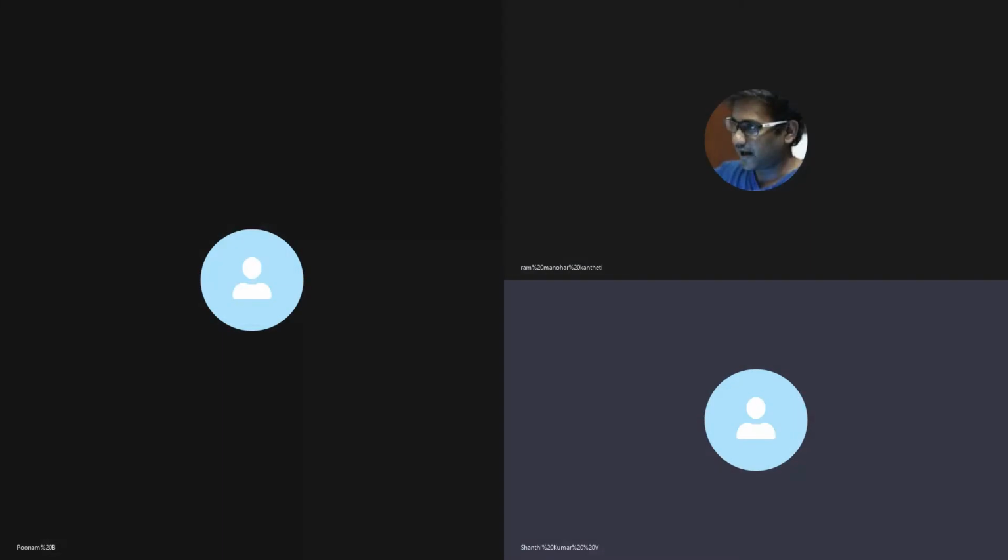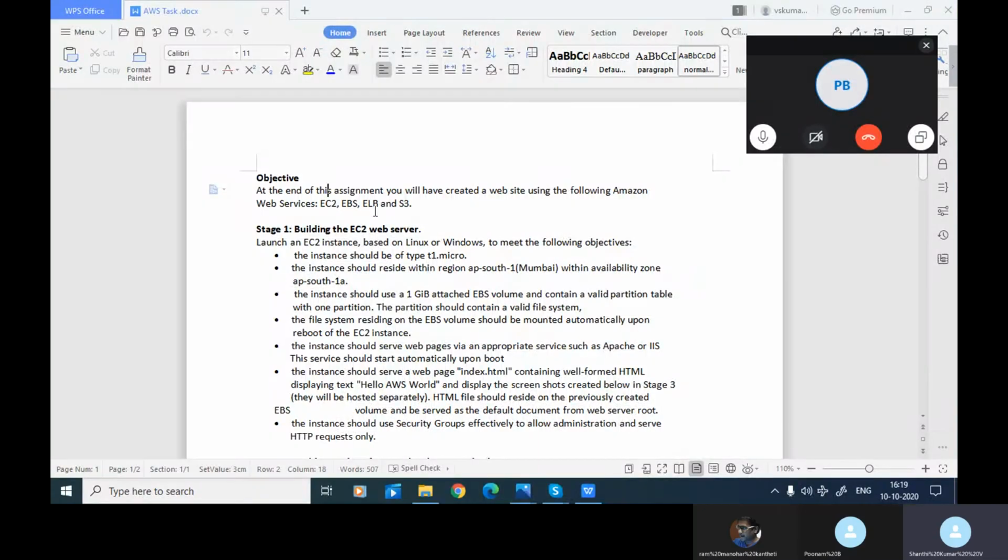So at the end of this assignment, you will have created a website using the following Amazon Web Services. What are those? EC2, which is a virtual machine, EBS, which is the equivalent of a hard disk, ELB is a load balancer, and S3 is storage. We are going to see what you are going to store, how you are going to use the load balancer in different regions, and how the EBS volume is going to be used.